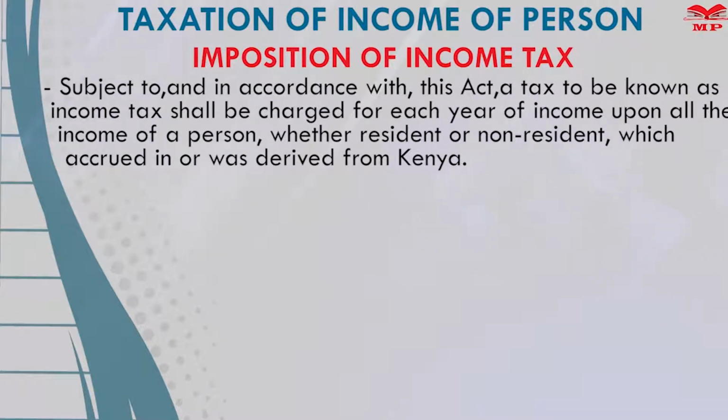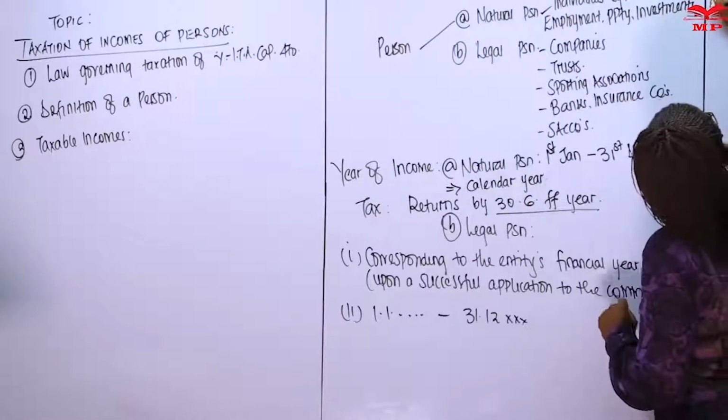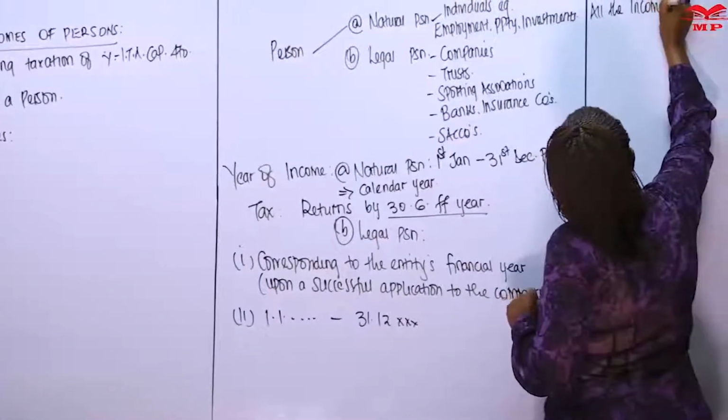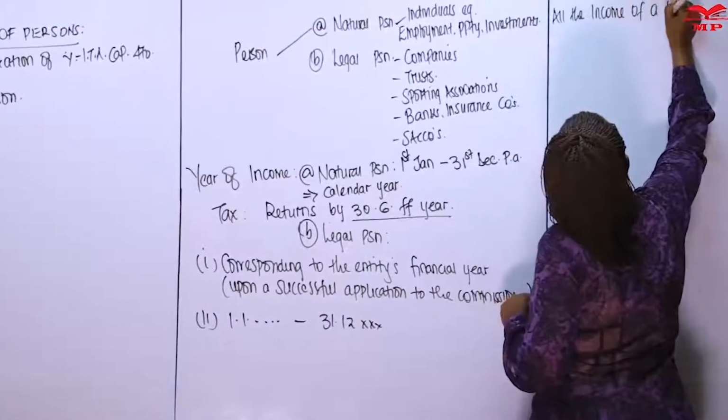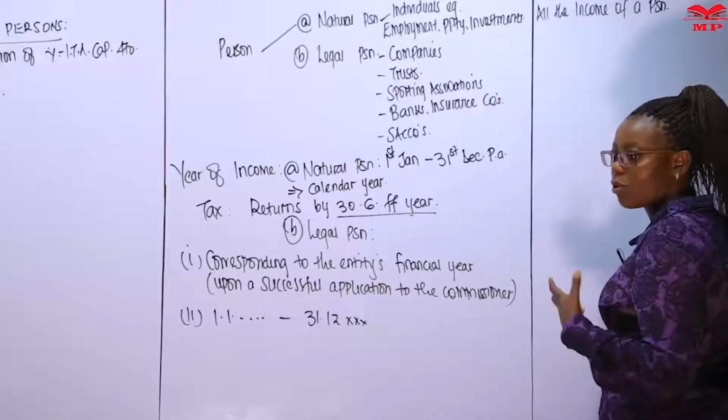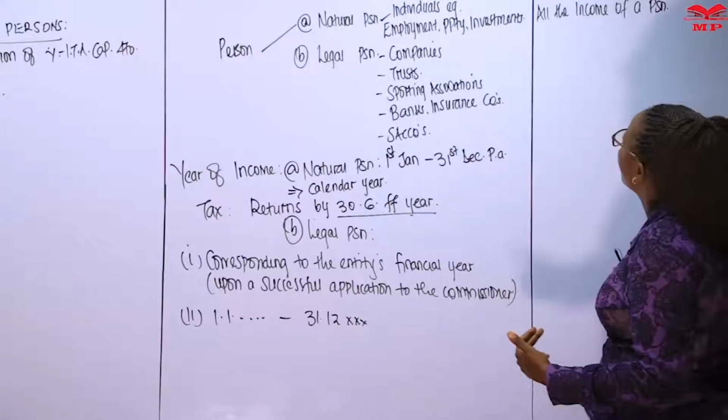We've said what that means. Upon all the income of a person, whether resident or non-resident. We'll come to the issue of residence later.